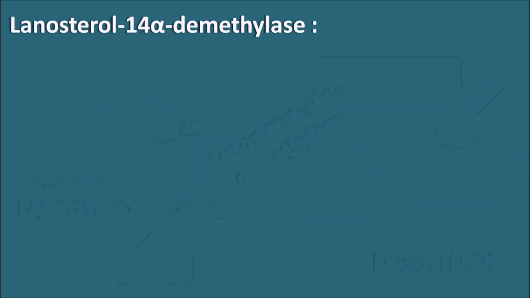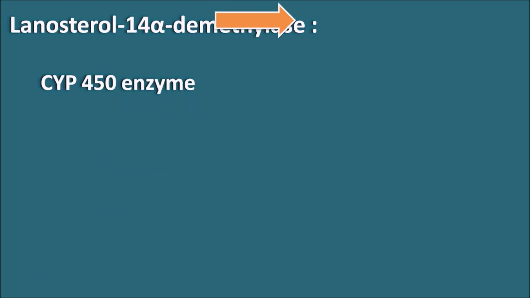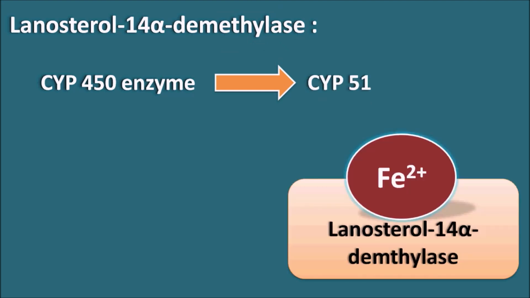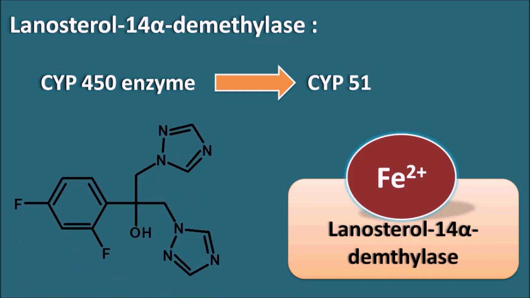Now what is this lanosterol 14 alpha demethylase? This is one of the enzymes belonging to the cytochrome P450 enzymes. Commonly it is denoted as CYP51. This enzyme has an iron moiety on which fluconazole can act. Fluconazole has a triazole ring system. The nitrogen of the triazole ring system can form a complex with this iron so that it can inhibit the activity of the lanosterol 14 alpha demethylase enzyme. And when this enzyme is inhibited, the biosynthesis of ergosterol is inhibited.